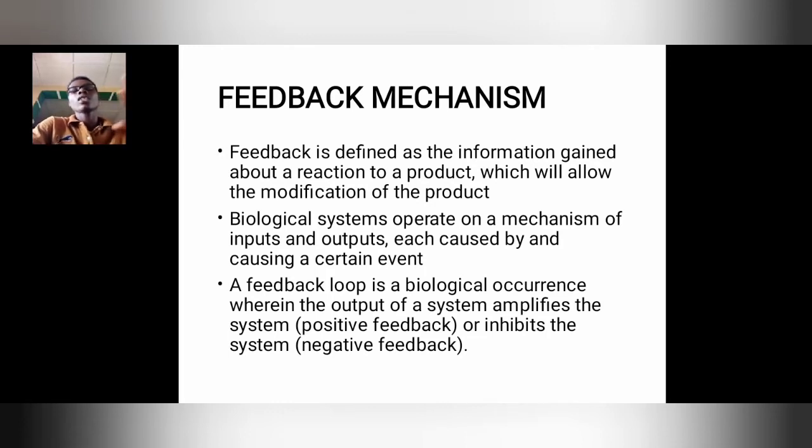Hear me out. Now, let me use this pen as an example. This is the information I gain from somewhere. Now, when I gain this information from the environment, of course, don't worry, as I show you the next few slides, you will understand better. I will perceive this thing here. When I perceive it, I will send it to a center to tell the center that something is wrong here.